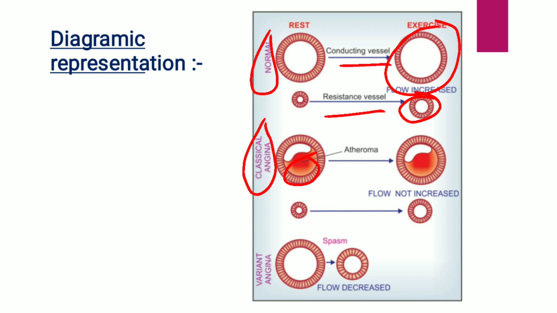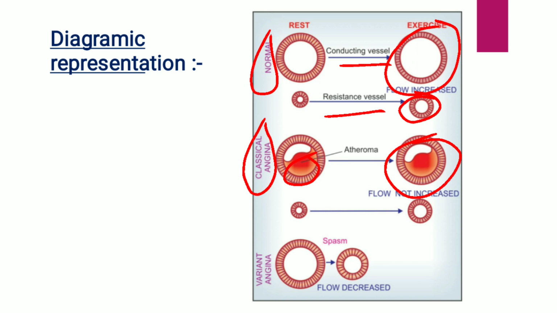Here you can see that because of atheroma, these blood vessels are partially blocked. When exercise is done, there is dilation of blood vessels, but because of the presence of atheroma, there is blockage of blood vessels. This leads to an anginal attack. Because of the presence of atheroma, blood can't flow to the myocardium.